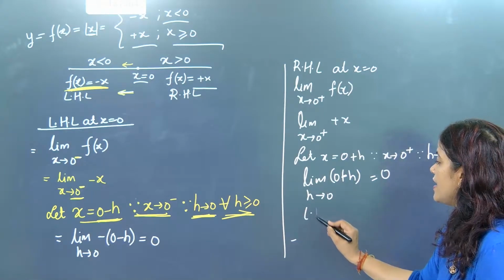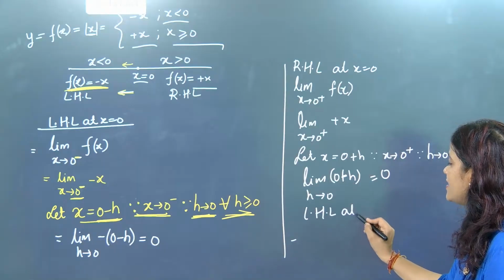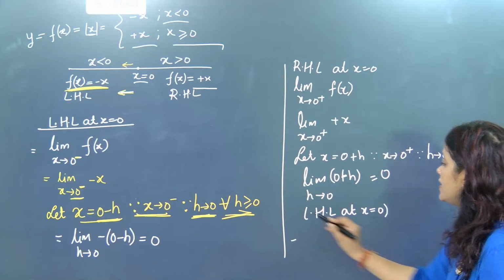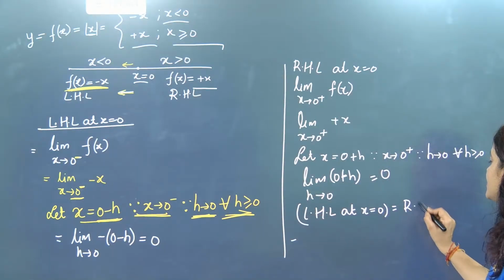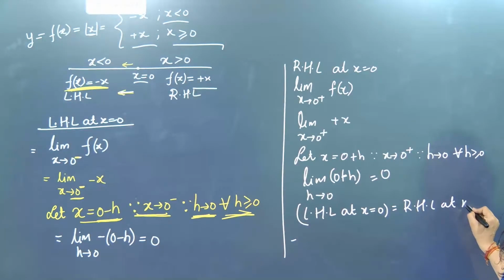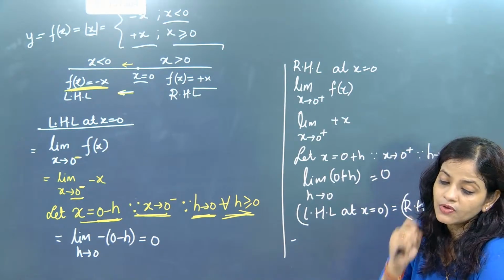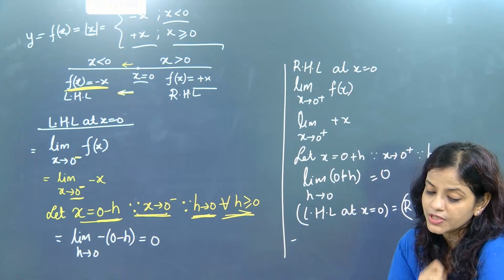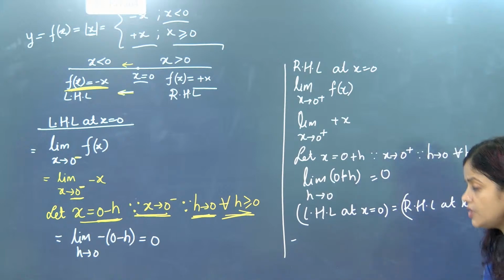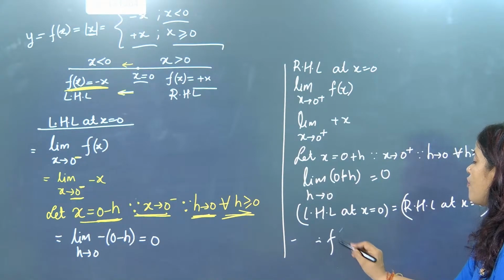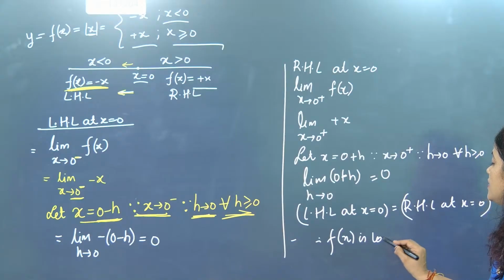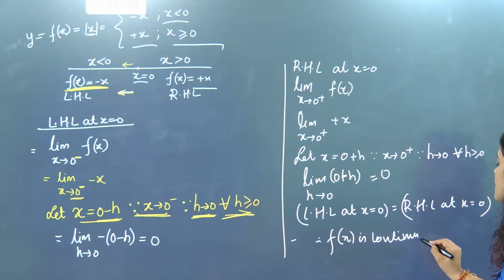So here LHL at x equal to 0 is equal to RHL at x equal to 0. And whenever LHL at x equal to 0 is equal to RHL at x equal to 0, the function is continuous. So that means f of x is continuous at x equal to 0.